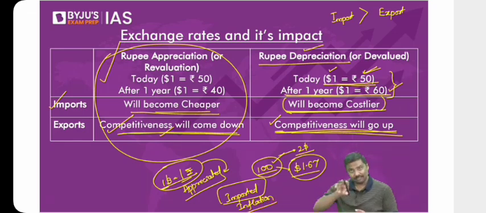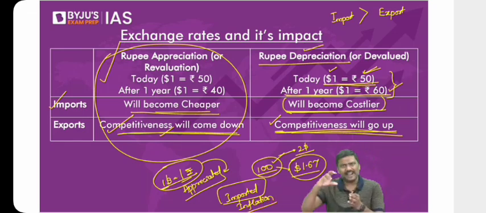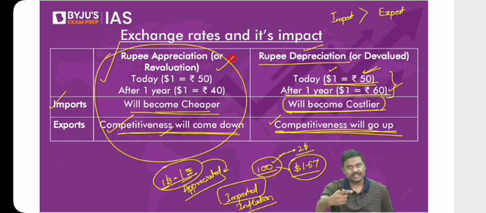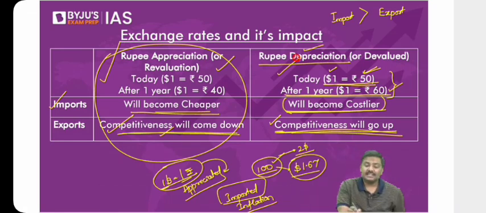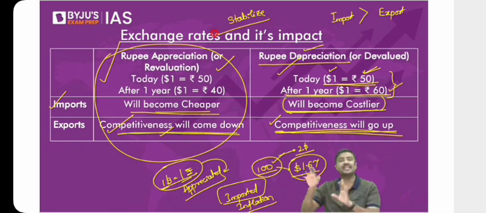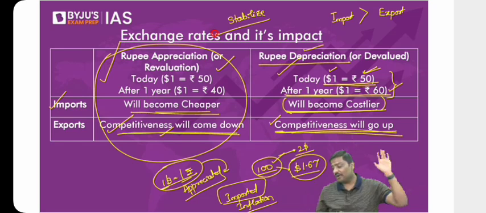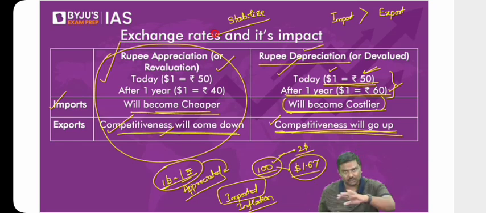So that is the reason. Please remember this. That's the reason Reserve Bank of India will not decide exchange rate. But whenever there's a continuous appreciation or continuous depreciation of a rupee, RBI will mediate in the market. RBI will intervene in the market, try to stabilize the exchange rate. Remember the term, stabilize the exchange rate. Do not use the term RBI will fix exchange rate. Because if you say RBI will fix the exchange rate, then automatically what does it mean? It means we are following a fixed exchange rate. But are we following a fixed exchange rate? No, it is a managed floating exchange rate.